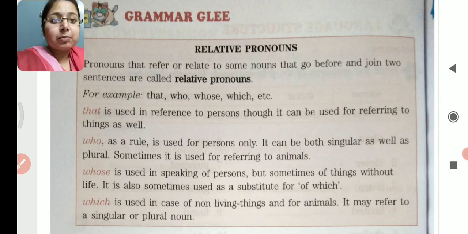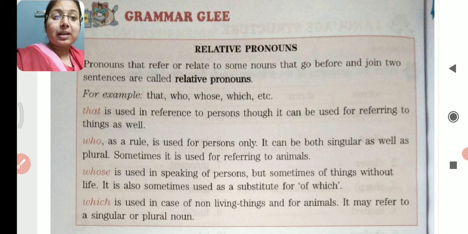So what are relative pronouns? Relative pronouns are the pronouns that join two sentences. First of all, they join two sentences and they relate to some other nouns that go before. वो related होते हैं nouns से, या वो relate करते हैं nouns से, और वो दो sentences को join करते हैं. They join two sentences and also they show relation with the nouns.